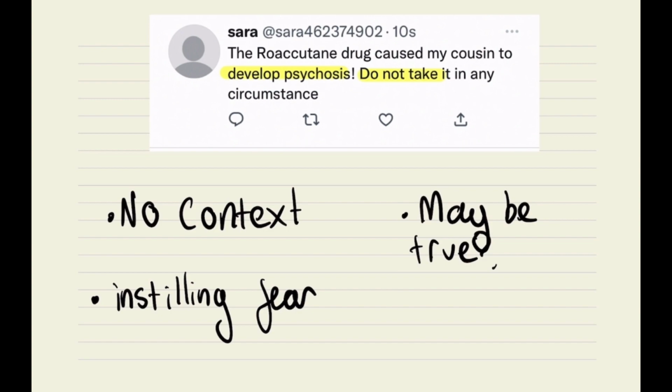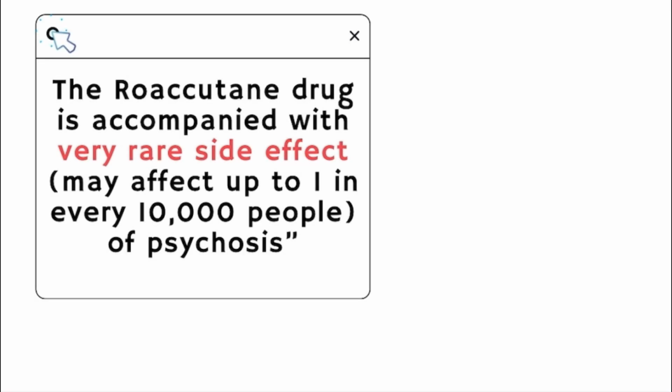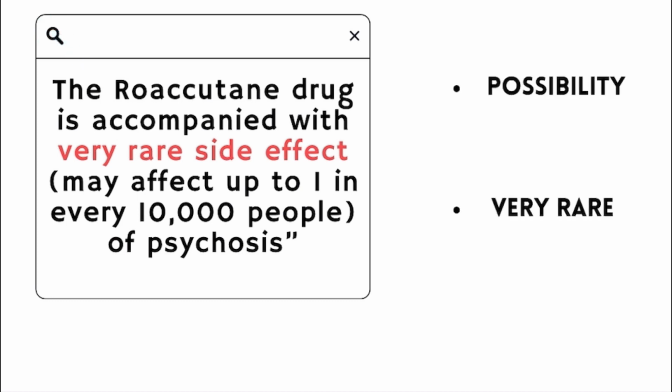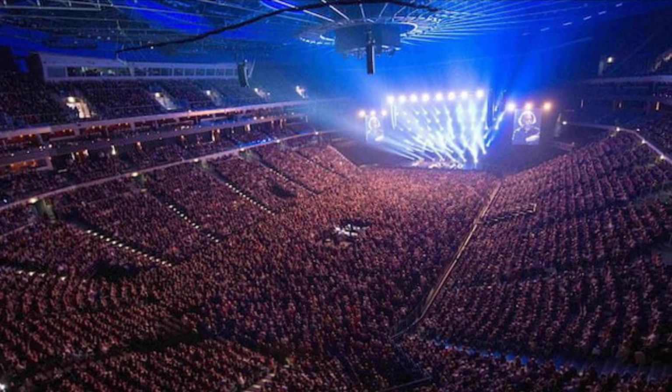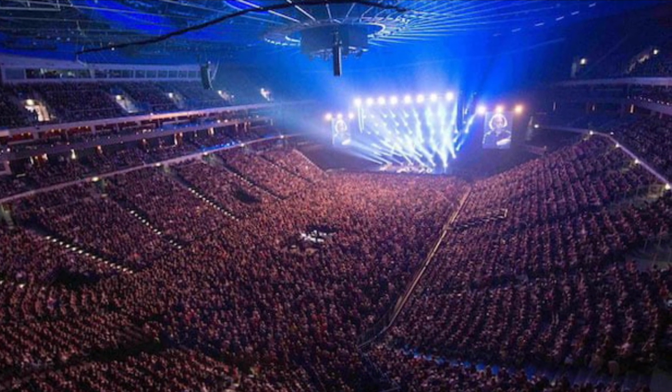The information you come across could also be written as, the Roaccutane drug is accompanied with very rare side effects, may affect up to 1 in every 10,000 people of psychosis. This statement shows the context of this side effect. It is a possibility. Already it is extremely rare for this to happen. The possibility could impact 1 person out of 10,000 people. For context, this amount of people could fill up half of London's O2 Arena at its maximum capacity.